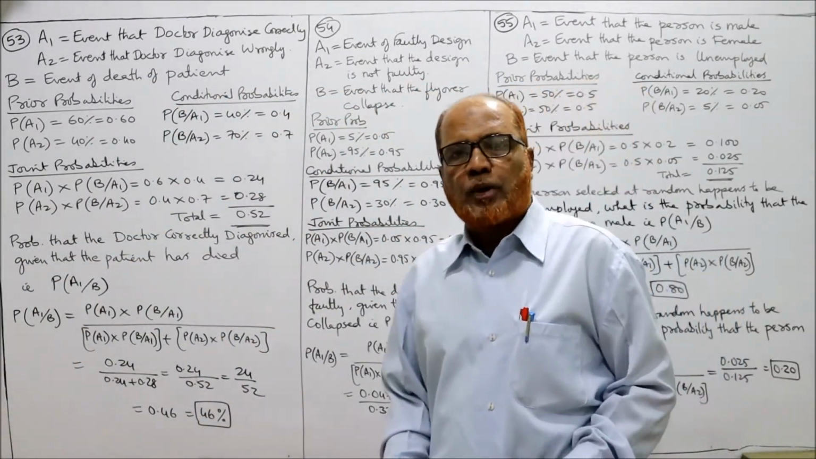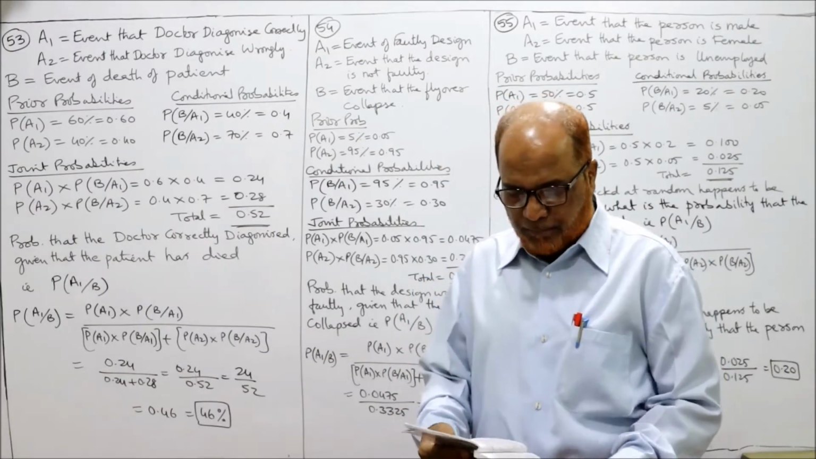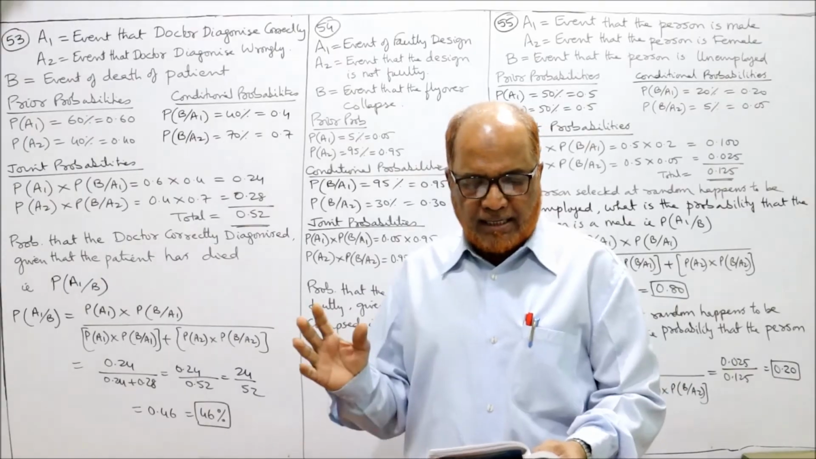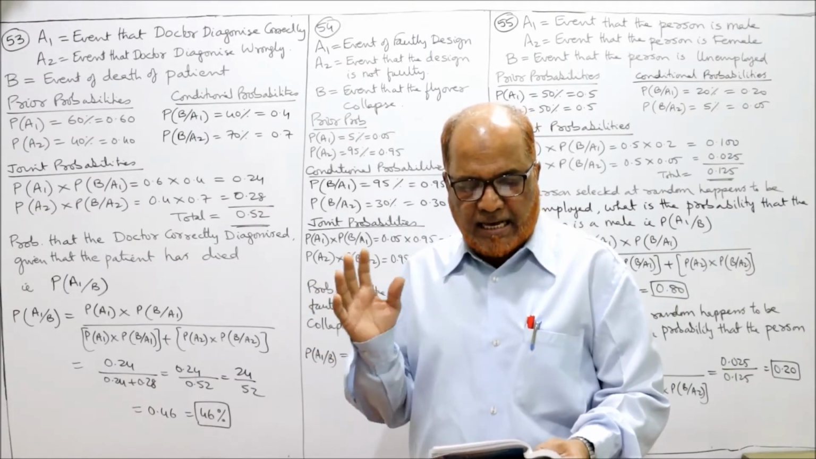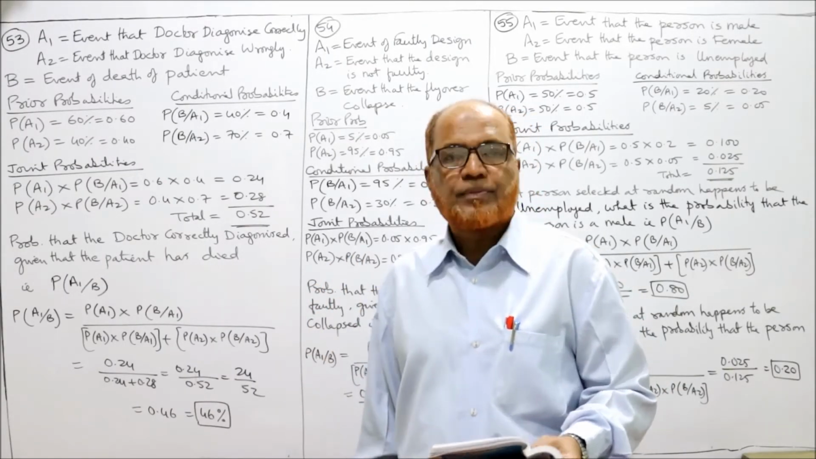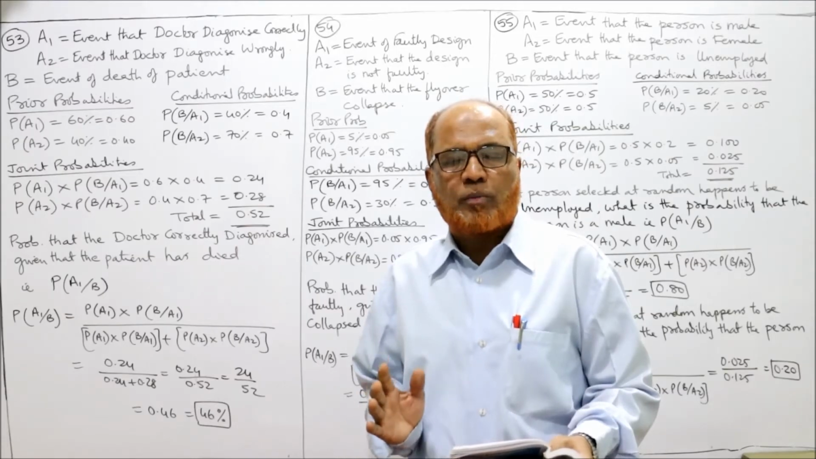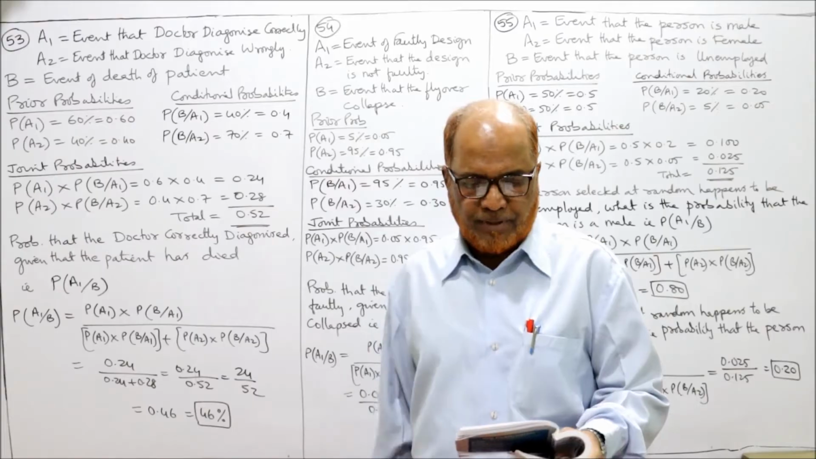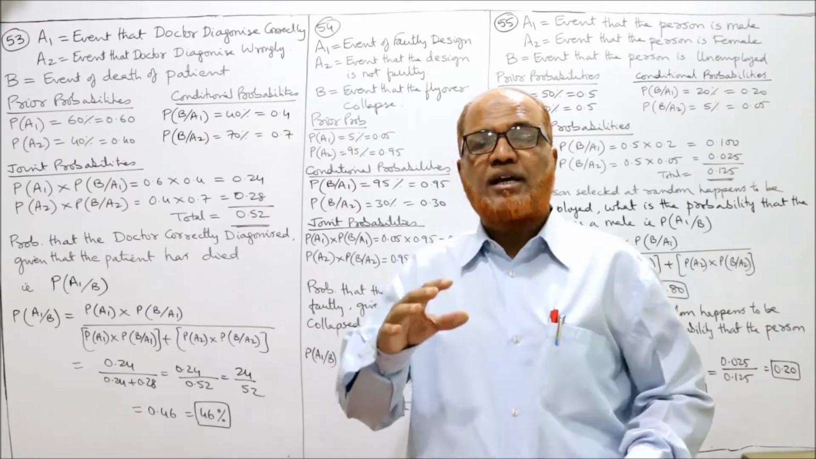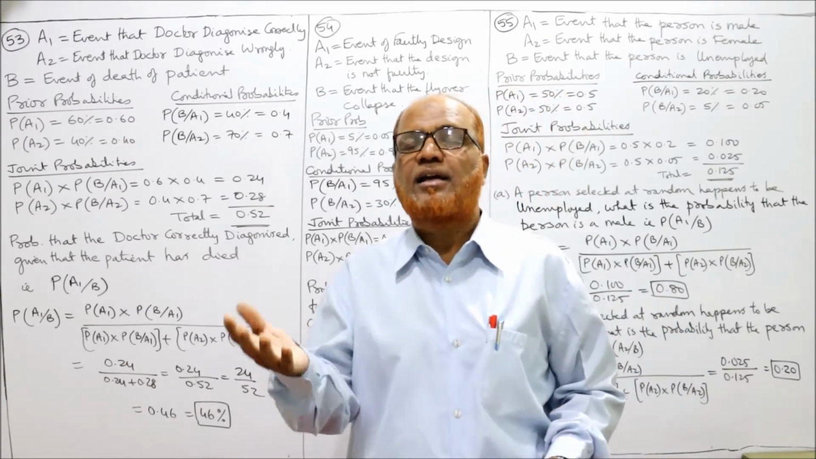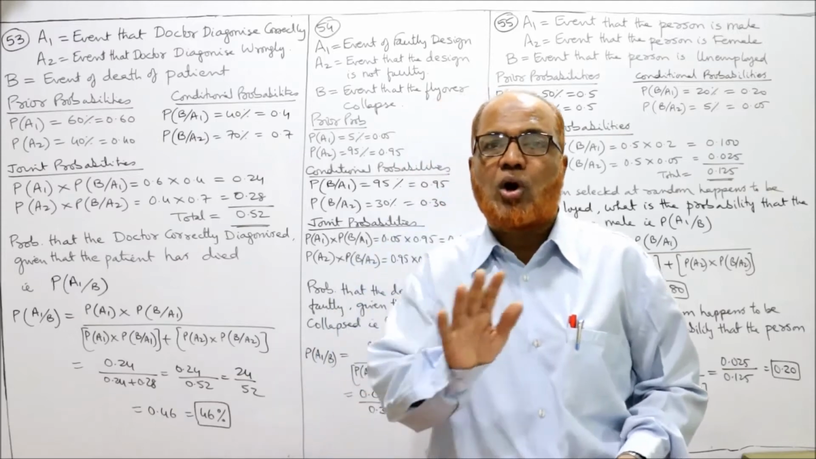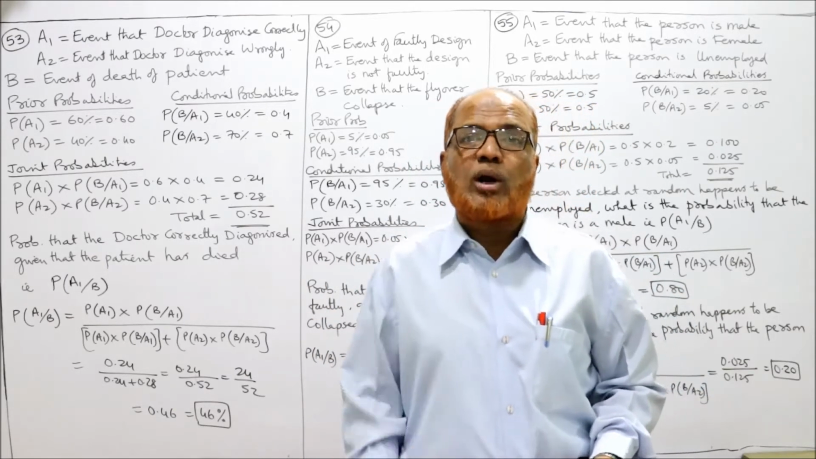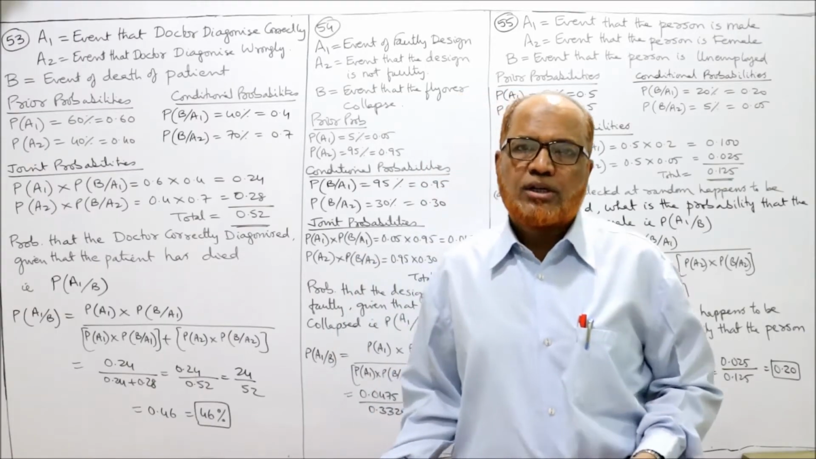So 52 problems we have completed. Now problem number 53, you see. The chance that a doctor will diagnose a disease correctly is 60%. There is a 60% probability that the doctor will diagnose the disease correctly. When it is given that he will diagnose correctly with 60%, it means 40% he will not diagnose the disease correctly. He will diagnose wrongly. It is understood.